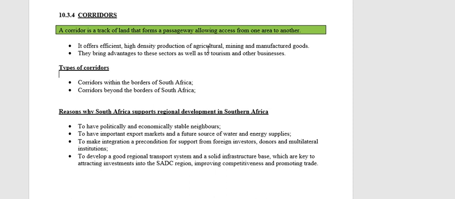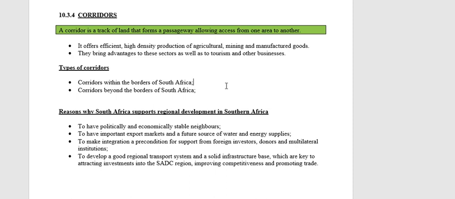Again, it has different focus areas. It can focus on agriculture or mining or manufacturing or tourism. It doesn't matter what the focus area is. Again, we're going to identify what is the existing potential in this area. Which industries can we focus on in this corridor to create the development that we want?